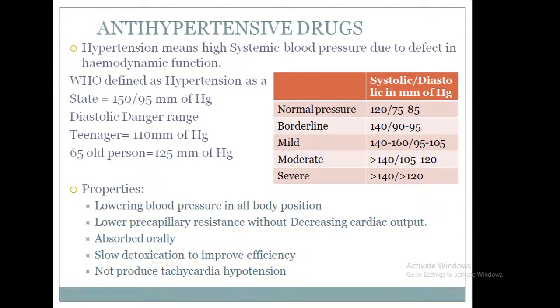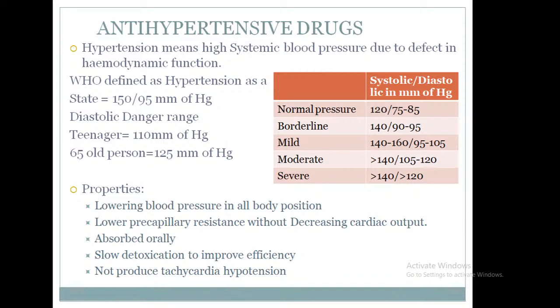As per WHO, hypertension level is defined as: systolic pressure 150 mm of Hg and diastolic pressure 95 mm of Hg. In between, it is the state of hypertension level. Okay, now the levels of hypertension.